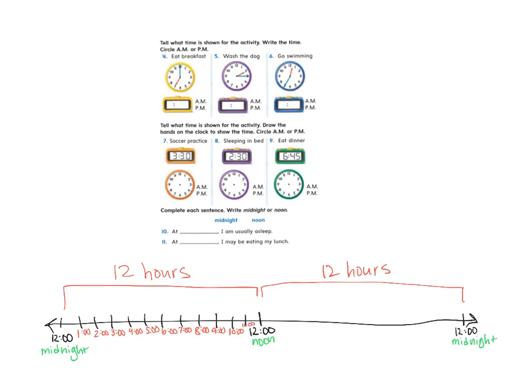Okay, so all of these hours right here are all AM. So this is 12 AM, 1 AM, 2 AM, 3 AM, 4 AM, 5 AM, 6 AM, 7 AM, 8 AM, 9 AM, 10 AM, 11 AM, and then 12 o'clock starts becoming PM, okay?